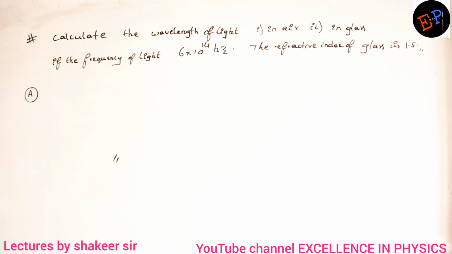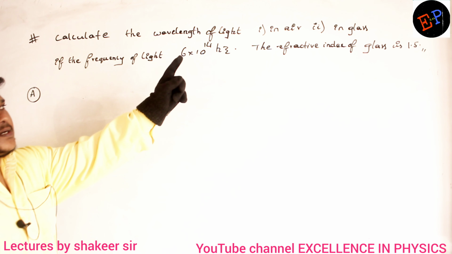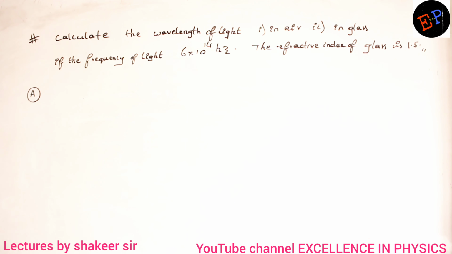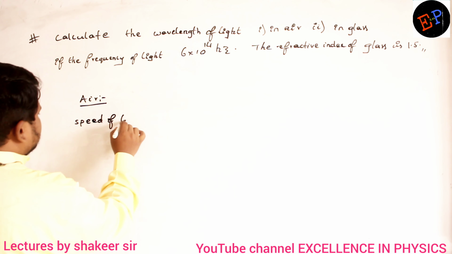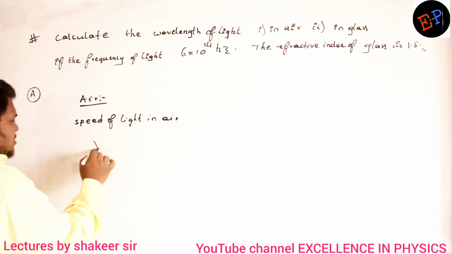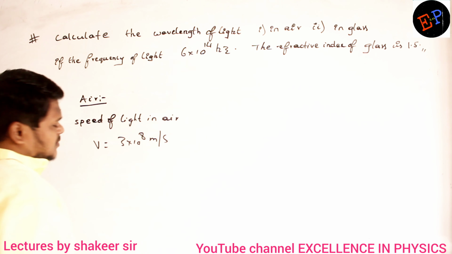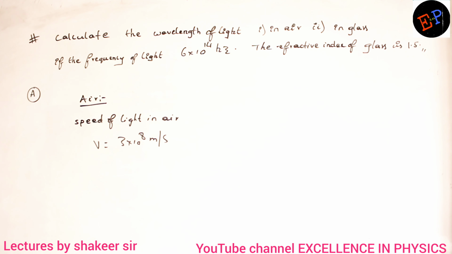So now we are supposed to calculate the wavelength of light in air as well as in glass. Frequency is already given. First of all, if I take air, what is the speed of light in air? It is equal to 3 into 10 power 8 meters per second. That is the speed of light in air.